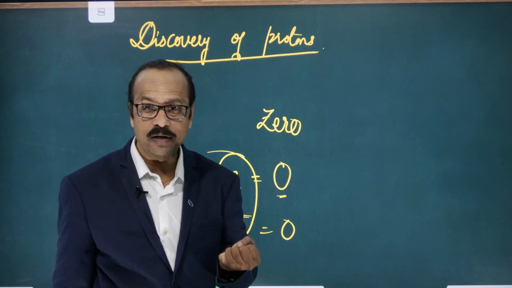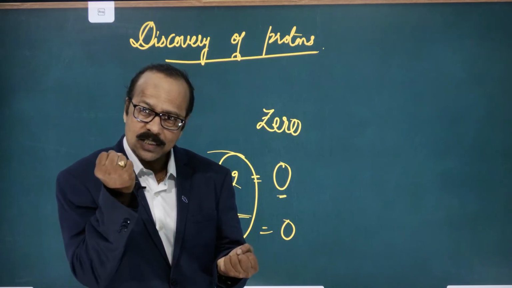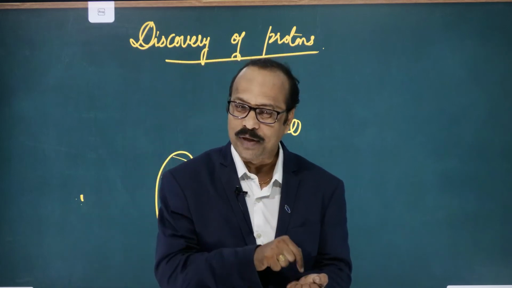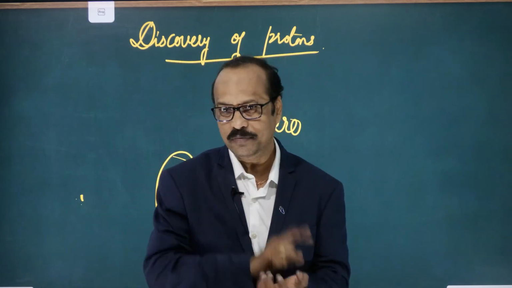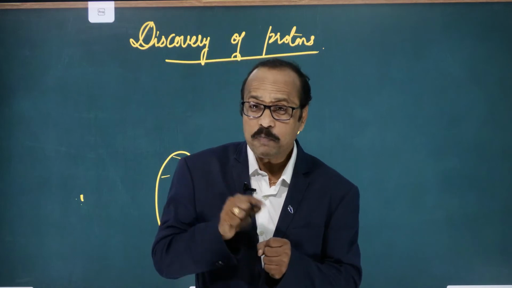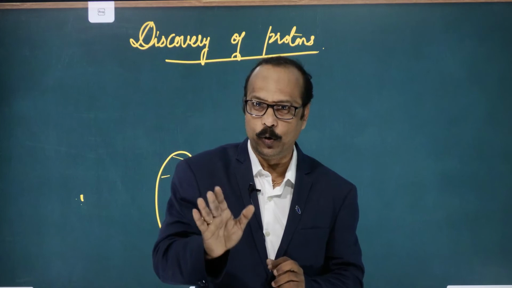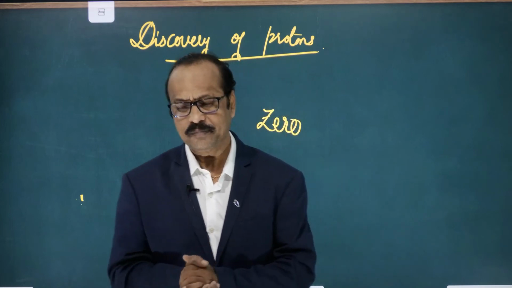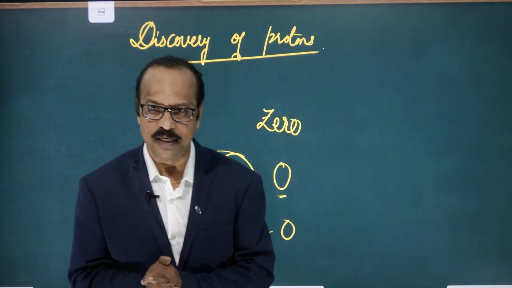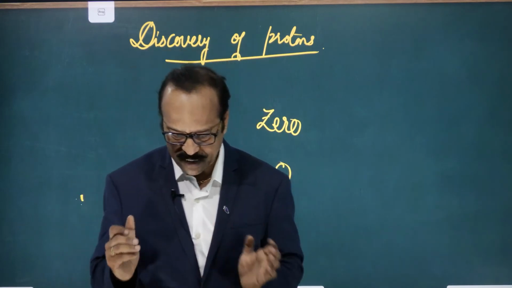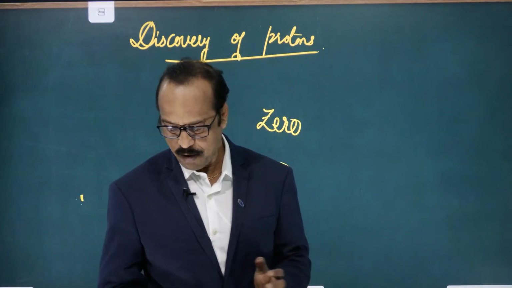The meaning is that however much negative charge is present, equal to that there should be some positive charge also. How this positive charge is present, J.J. Thomson did not know. Later some other experiments were done, and Goldstein was the person who discovered the protons.